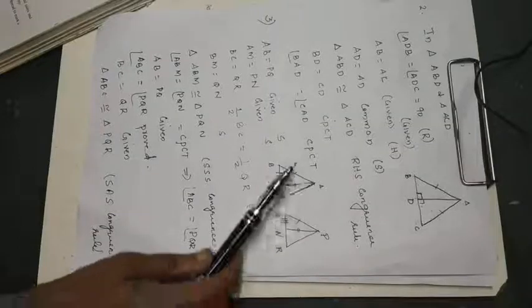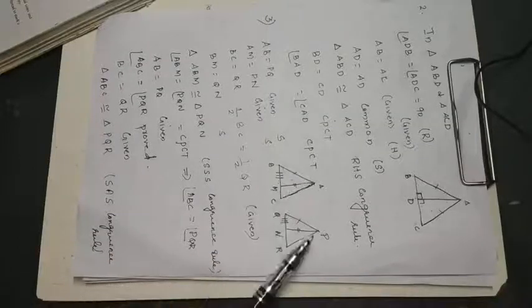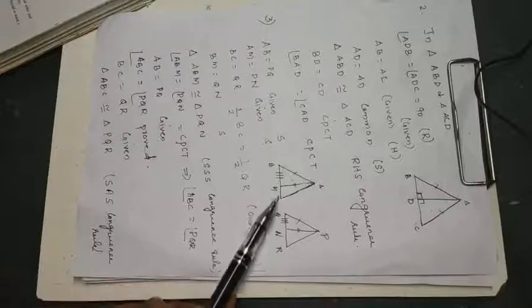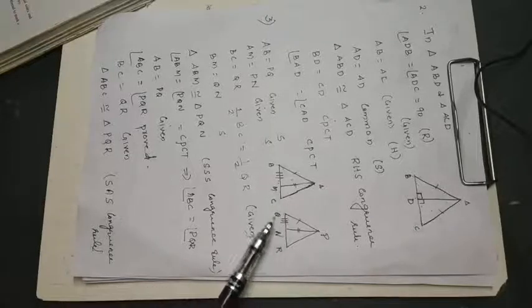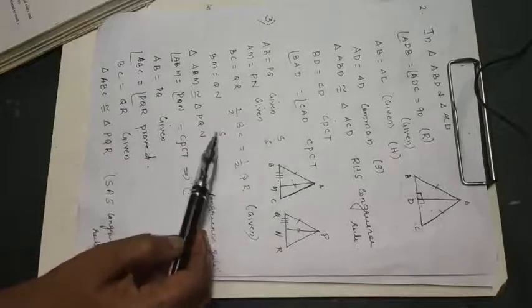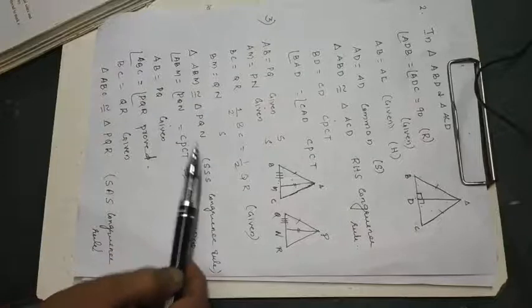So how we took: first one, AB equal to PQ, AM is equal to PN and BC equal to QR. So half of BC will be equal to half of QR, or BM is equal to QN. That first one, by SSS, these two triangles are congruent.